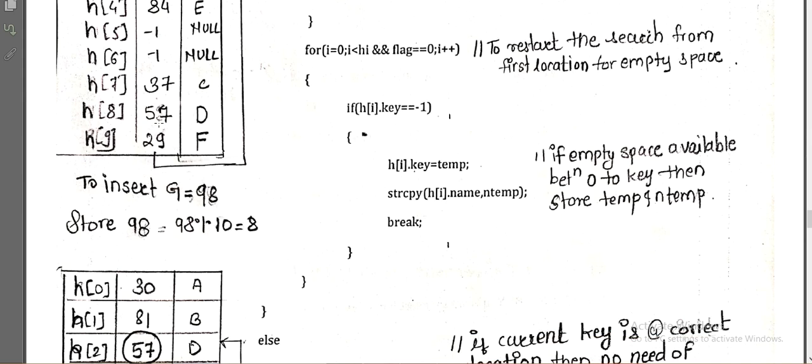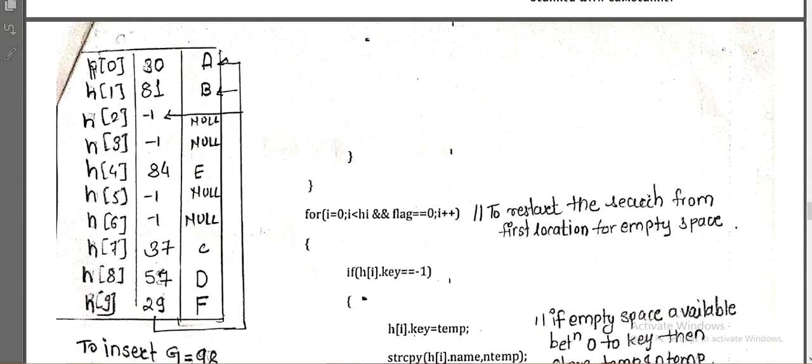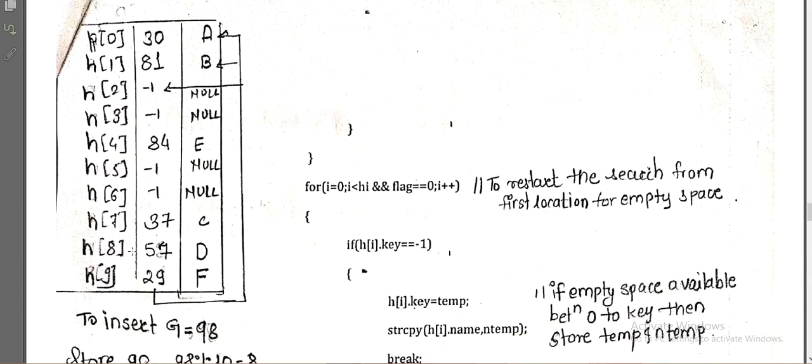So I must store the 98 at the correct location and 57 should be shifted somewhere. But where? After 8 there is index 9, but 9 is already filled. So we need to start from 0 again. So where will I search now? In between 0 and 7. Why between 0 and 7?